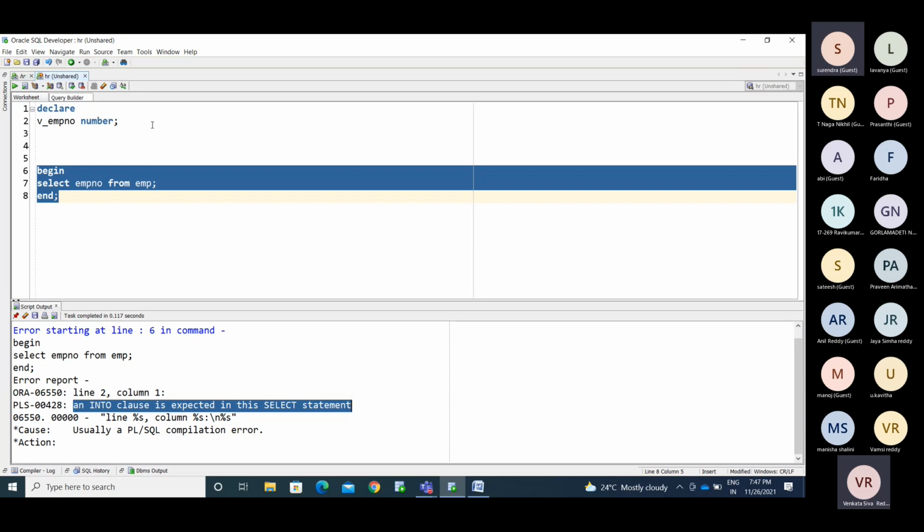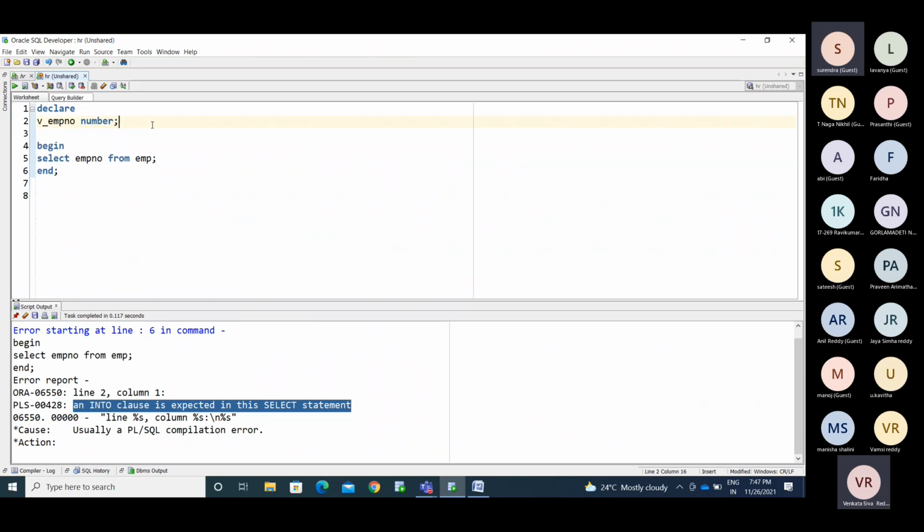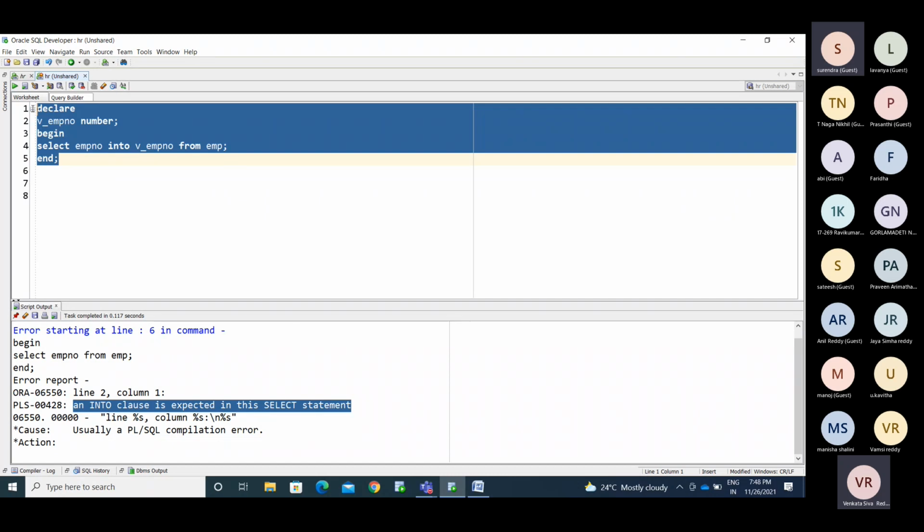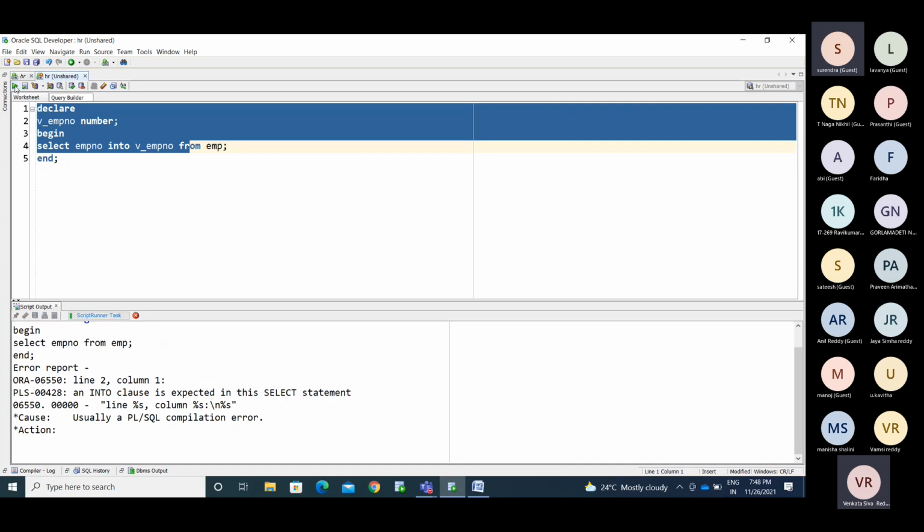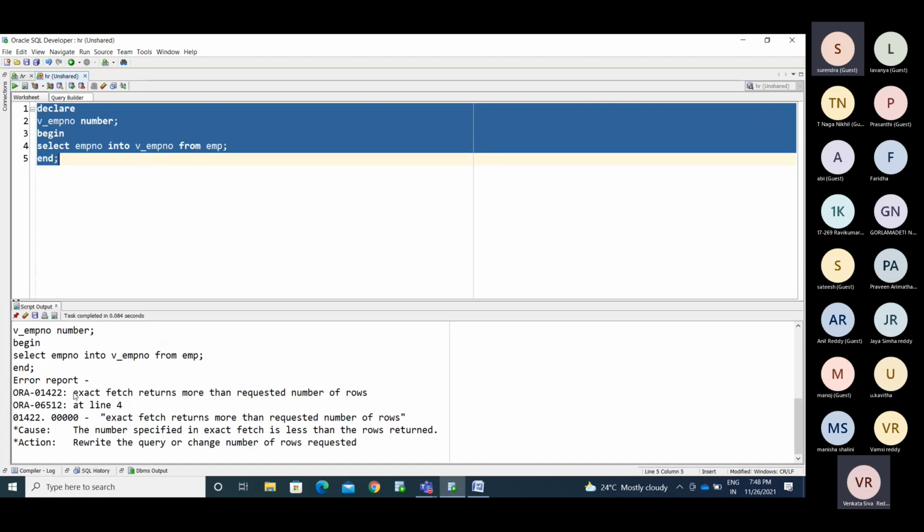So for that, you declare some variable, v_emp_number, and assign the data into that variable. I said move the data, so move the person who is coming from Hyderabad to Kadapa and put it into this variable. I'm saying it that way. Now I'm running this, and it is showing an error.